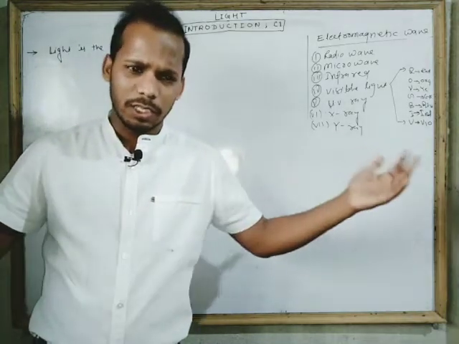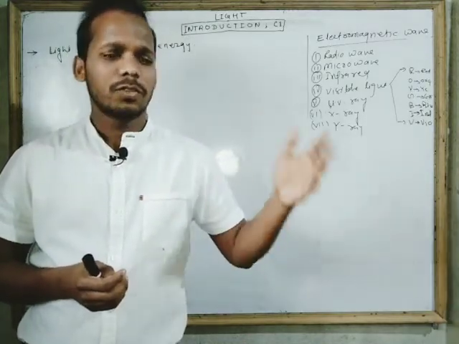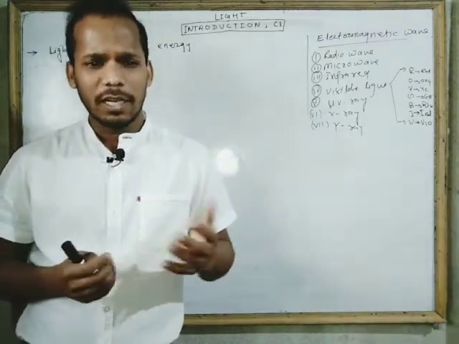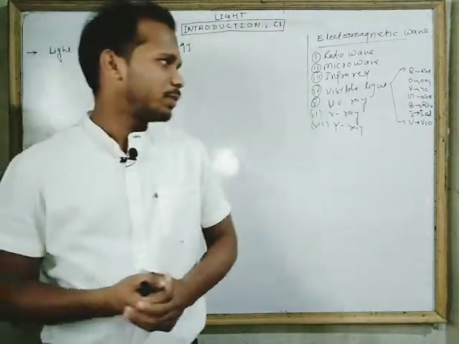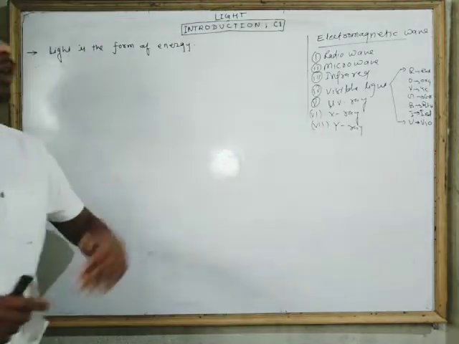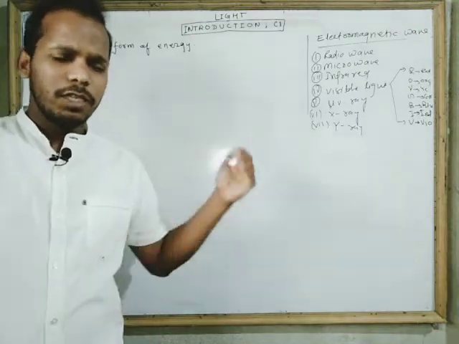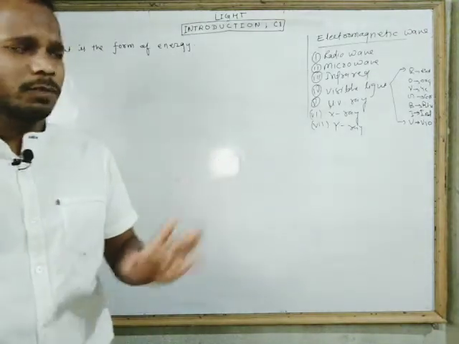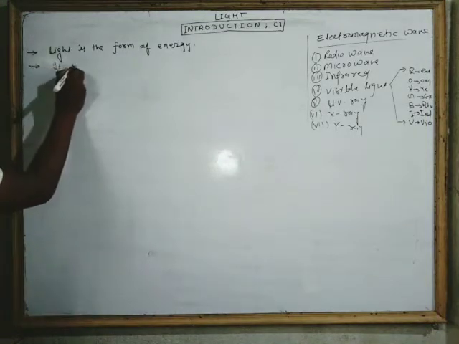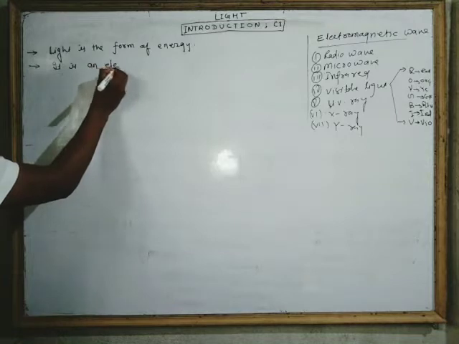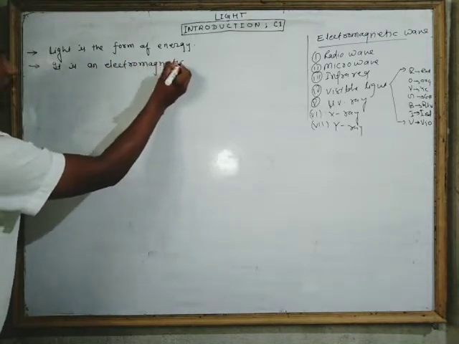There are a lot of energy forms like light energy, sound energy, solar energy, wind energy, electrical energy. So we can say that light is a form of energy. And we can also say that light is an electromagnetic wave. Different definitions are possible for a single term, so I am also writing: it is an electromagnetic wave.